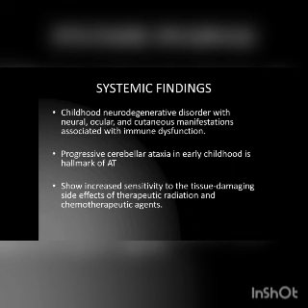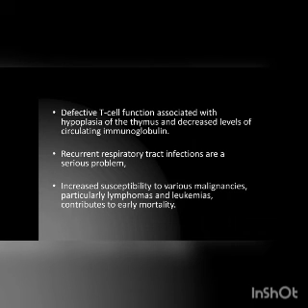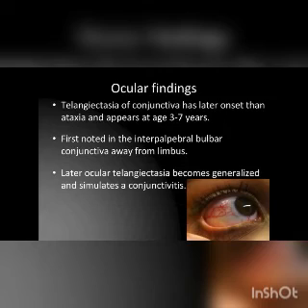Progressive cerebellar ataxia in early childhood is the hallmark of AT. In this disease there is defective T cell function. So infants are more prone to sinopulmonary tract infections, and more intractable infections are present in this condition. First, you have to manage the infection. If you suspect an immunosuppressed child, keep in mind ataxia telangiectasia as one of the differential diagnoses. Increased susceptibility to various malignancies, particularly lymphomas and leukemias, contributes to early mortality.